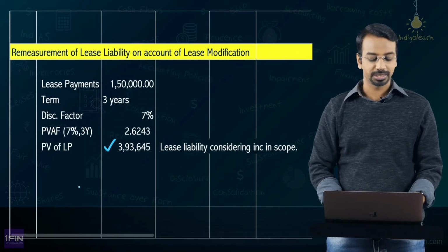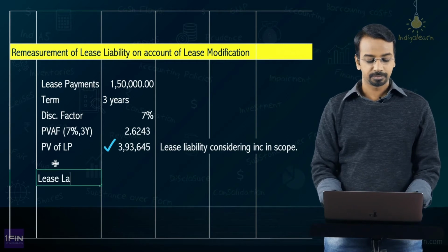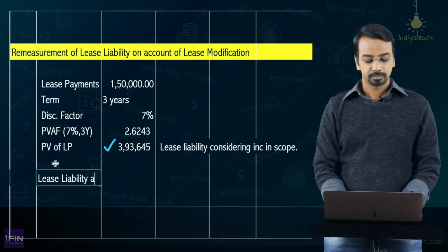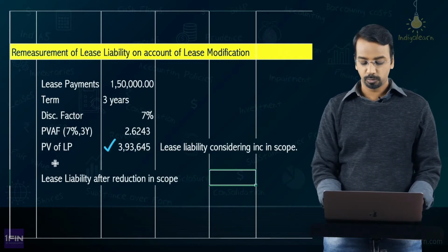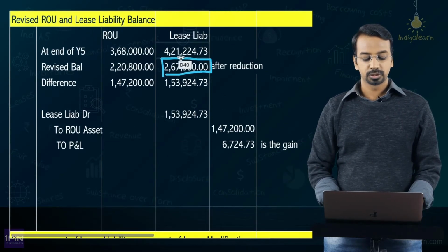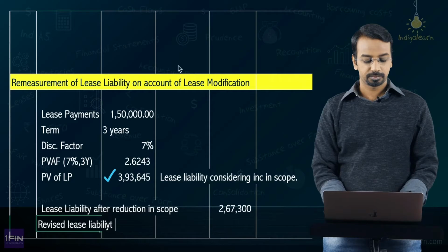So what I mean by that is, the lease liability after reduction in scope was 267,300, and the revised lease liability after increase in scope is 393,645.